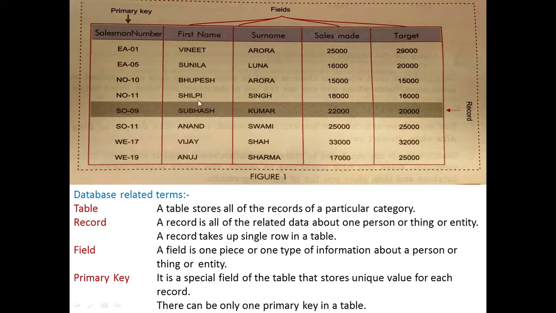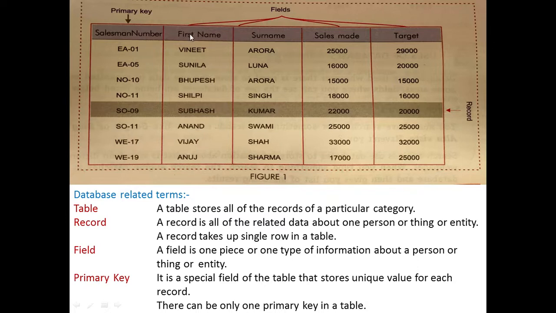Now if I ask you to tell me about a person Subhash, we'll just search Subhash here right now. But if you have two Subhash as field agents who are making sales in the market, then it will be tough to understand which Subhash we are talking about. It happens in classes also. Sometimes we have two persons with the same name, Ravi and Ravi. So for that we use roll number. One is roll number 34, one is roll number 35. So that will be a special field that will identify every single person uniquely. That will be called primary key.